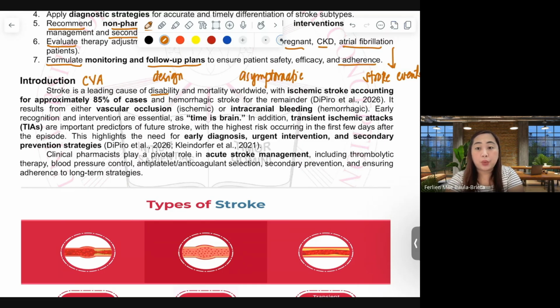It affects our brain, our central nervous system, but it is brought by cardiovascular events. It will hinder a person's ability to move around, to walk, to talk, to eat. That will now be a disability of a person experiencing stroke.